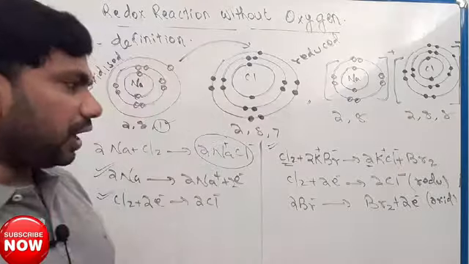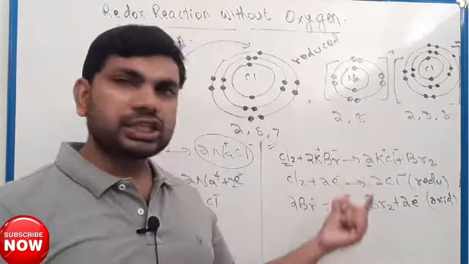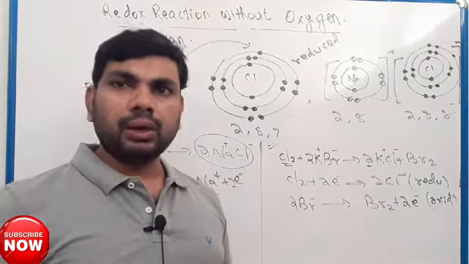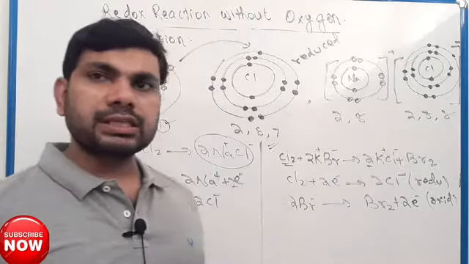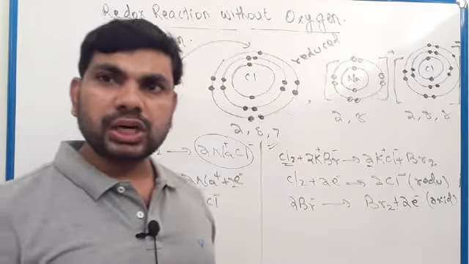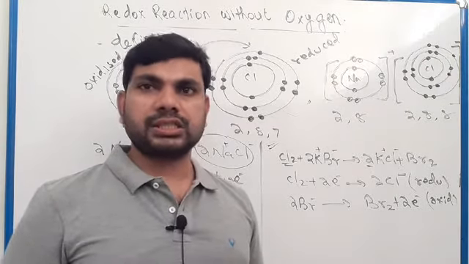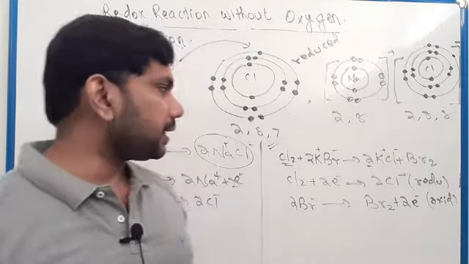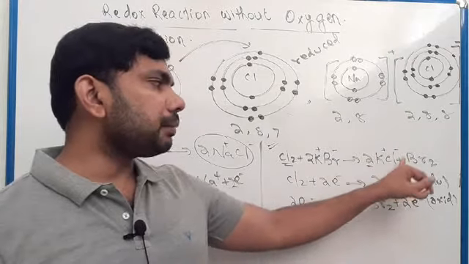Okay, how to find these charges and how to find the oxidation state, we will discuss now. After this you can understand more clearly how to find these charges based on oxidation state. We have to discuss oxidation state. Now you understand here Cl2 plus 2KBr giving 2KCl plus Br2.